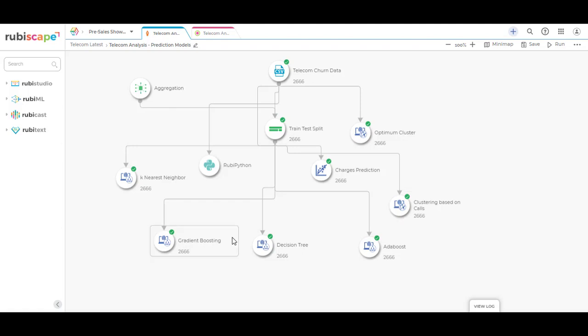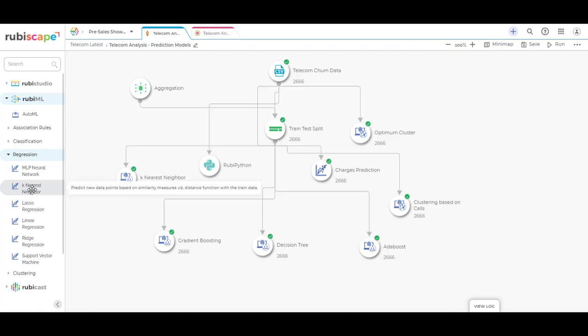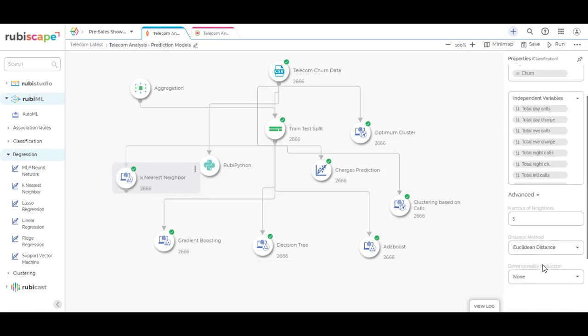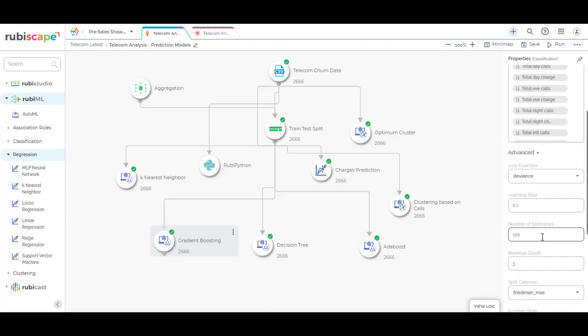Further, we have used several algorithms for the prediction like k nearest neighbor, gradient boosting, decision tree, AdaBoost. All of these can be accessed through the RubyML section where we can look at each of these in detail. Similarly, we can set up each of these algorithms to be configured based on the inputs required.